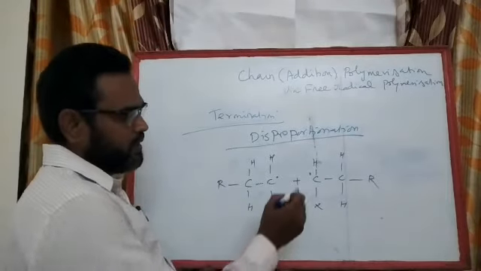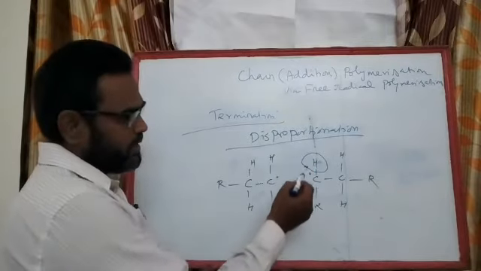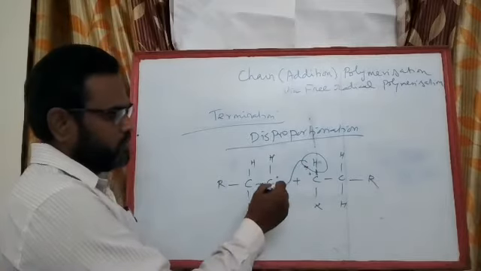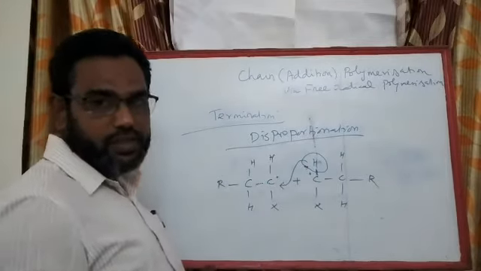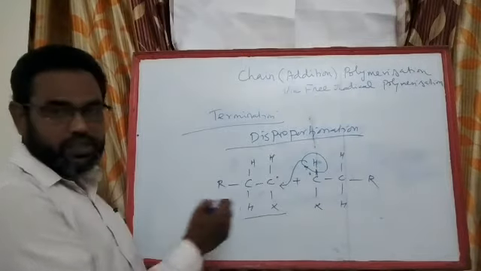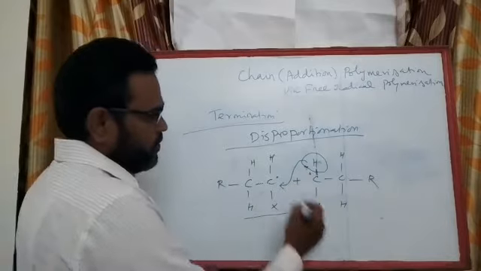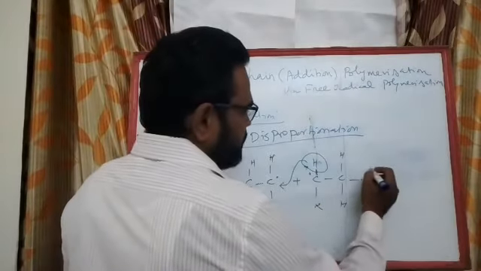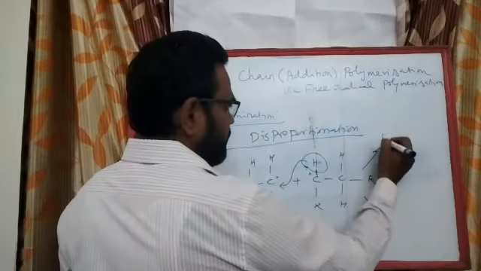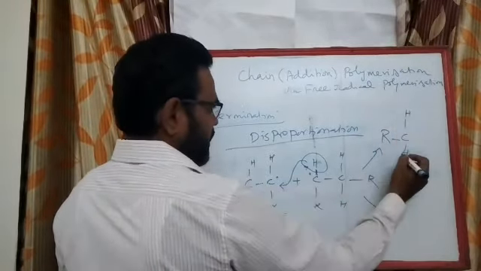So what happens here? A proton takes up one electron from this covalent bond and moves to the first growing chain. I mean, the proton is abstracted by the first growing chain. So in this case, you get two different species. One will be saturated and another will be unsaturated.